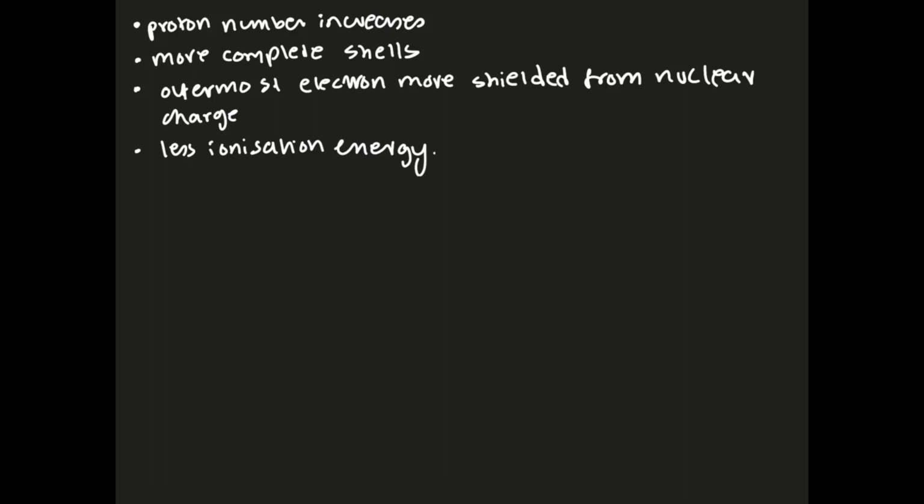As you go down the group, your proton number is going to increase. And like we saw in the previous slides, the number of shells is going to increase. So you're going to have more complete shells. And so the outermost electron is going to be more shielded. And we discussed the concept of what shielding is in the previous slides, from the nuclear charge. So since it's going to be more shielded, the ionization energy is going to be less because less energy is going to be required to remove that electron.